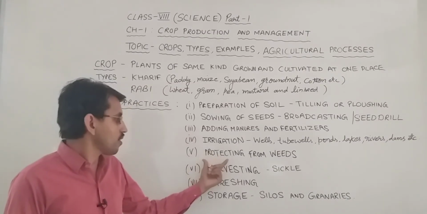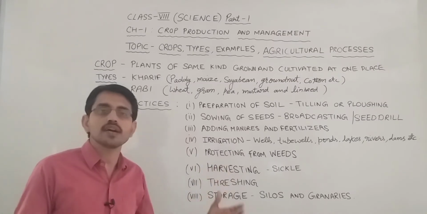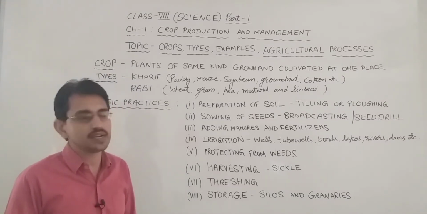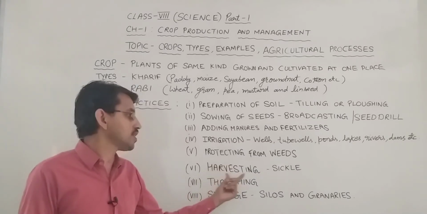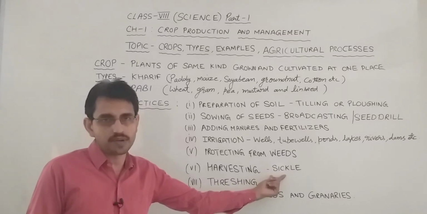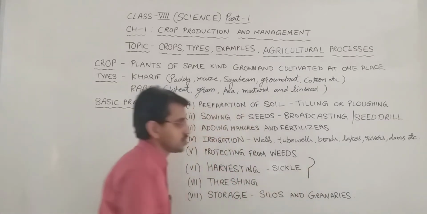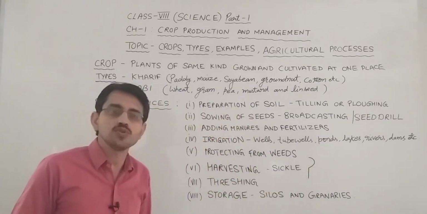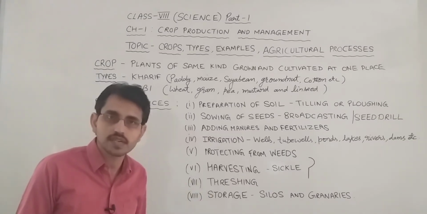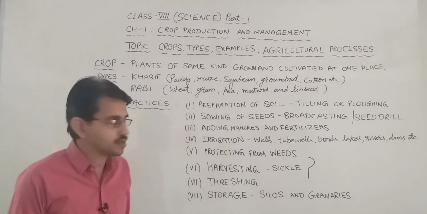After protecting from the weeds, when the crops are mature, it is necessary to cut the crops from the field, and this process of cutting of mature crops from the crop fields is called harvesting. And harvesting is done by using an instrument called sickle, which is sickle shaped. Sickle shaped means, I would tell you, sickle means this type of shape. So this instrument is used for cutting of mature crops from the fields. There are various festivals in India which are associated with the cutting of mature crops.